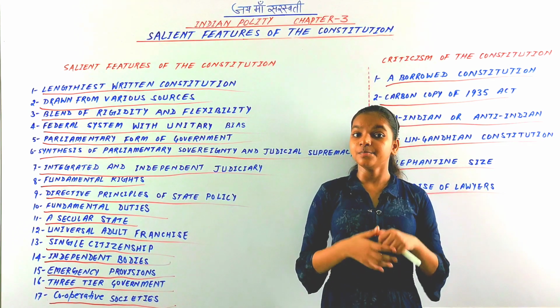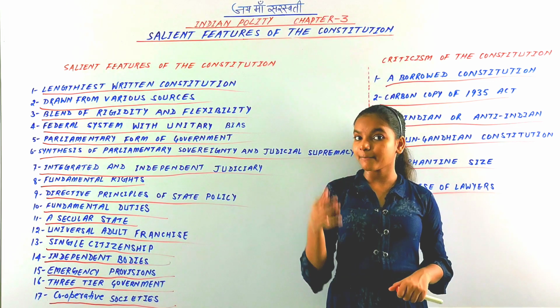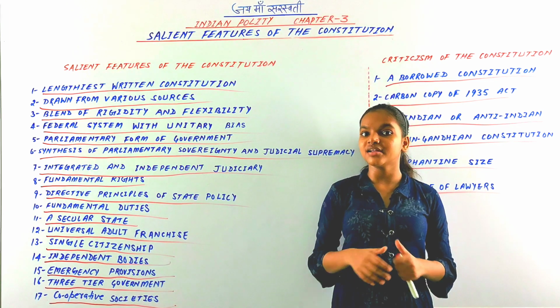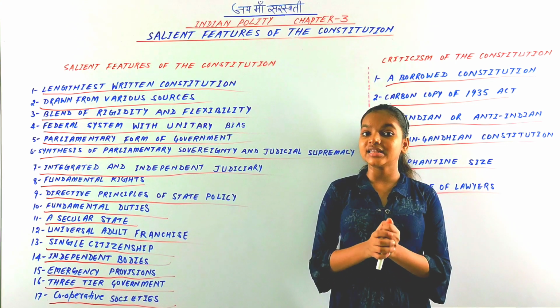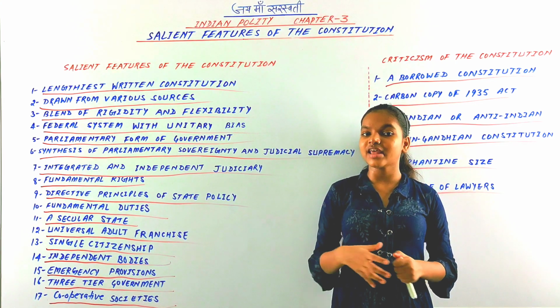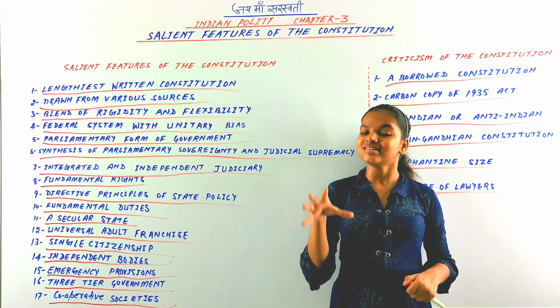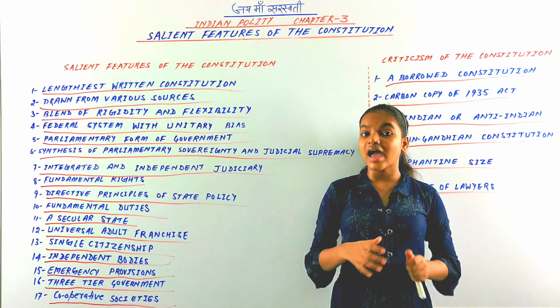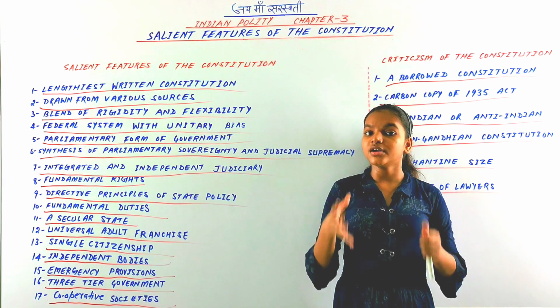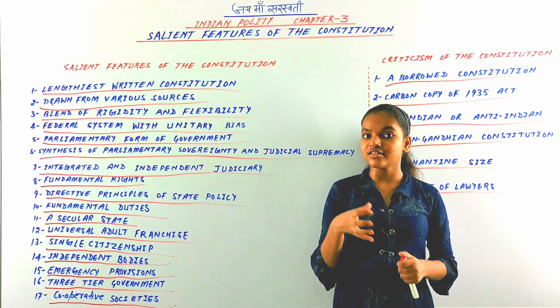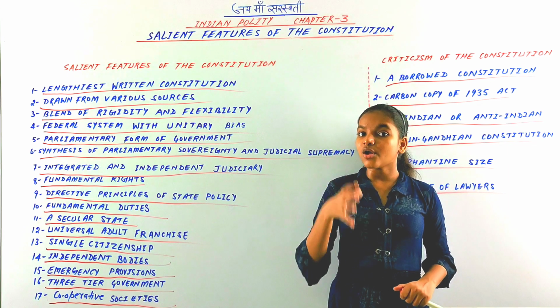For example, P. R. Deshmukh, a member of the Constituent Assembly, said that the Indian Constitution is indeed too complicated, a lawyers' paradise. All these have commented on the same thing. They said that this put too much burden on the lawyers of India.